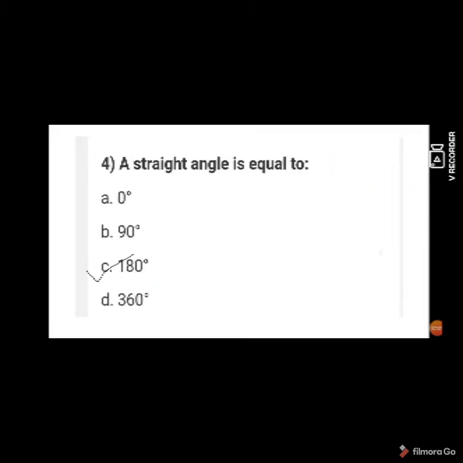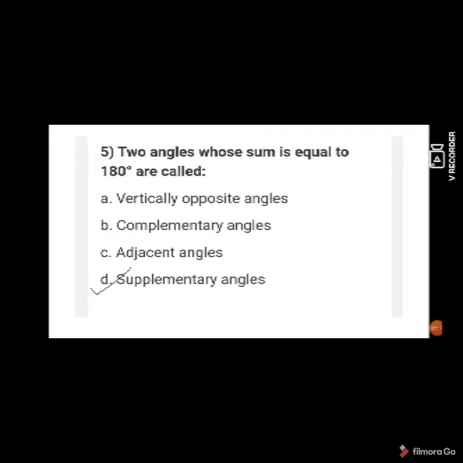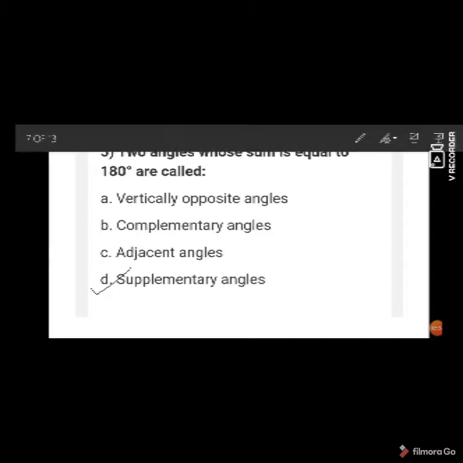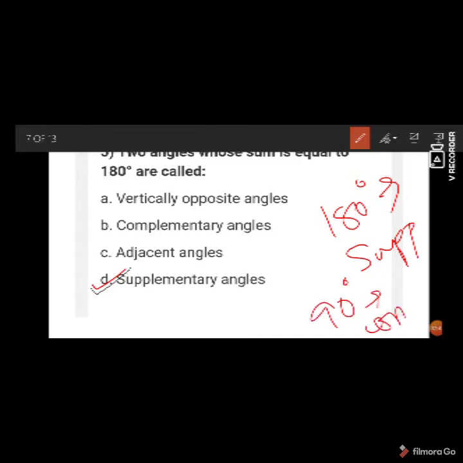A straight line is equal to 180 degree. It's very simple. A straight line is always equal to 180 degree. Two angles whose sum is equal to 180 degree is called, whenever we add two angles and the sum is 180 degree, it is always supplementary. Sup means more, so it's always supplementary. If the sum of the two angles is 90 degree, then it is always called complementary. Since 180 is more, so it is sup, and 90 degree is less, so it is complementary.